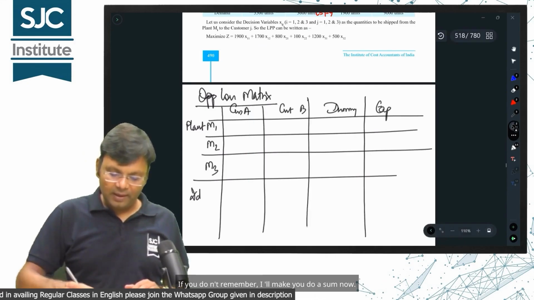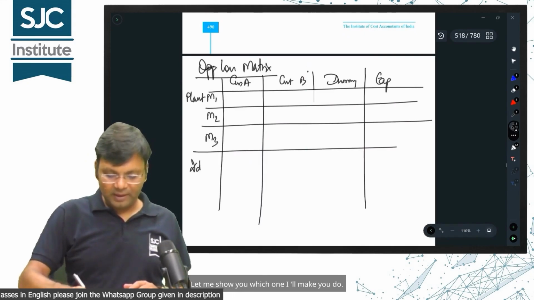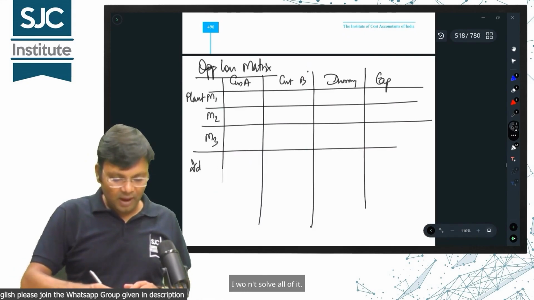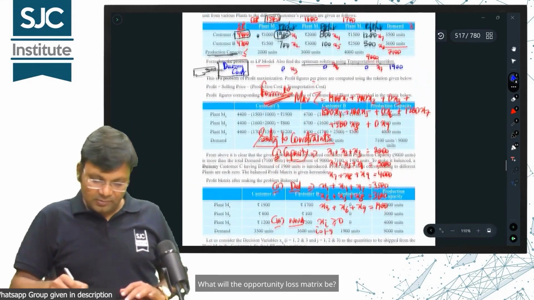If you don't remember, I'll make you do a sum now. Let me show you which one I'll make you do. But I'm just creating a framework. I won't solve all of it. I'm giving you a structure. What will the opportunity loss matrix be?